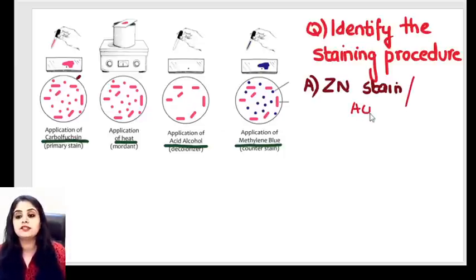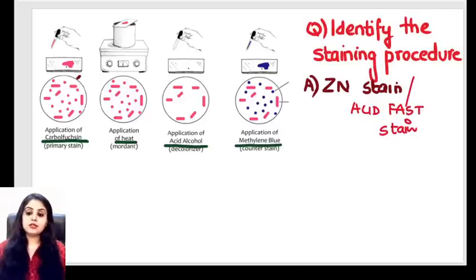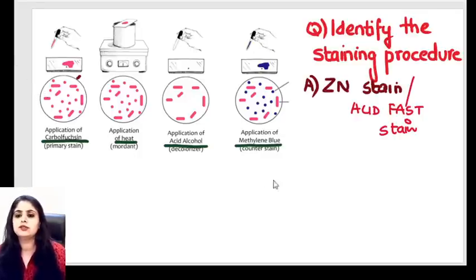Zn stain, also referred to as the acid fast stain. What do you have to know in this, guys? Let's proceed. There's a mnemonic for this also.